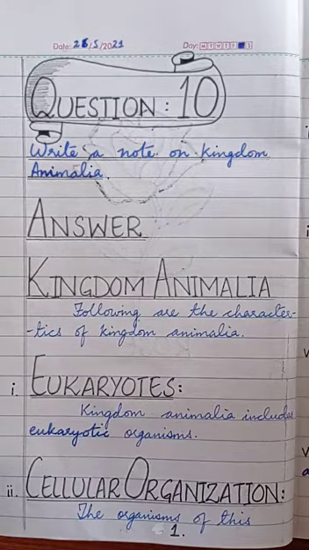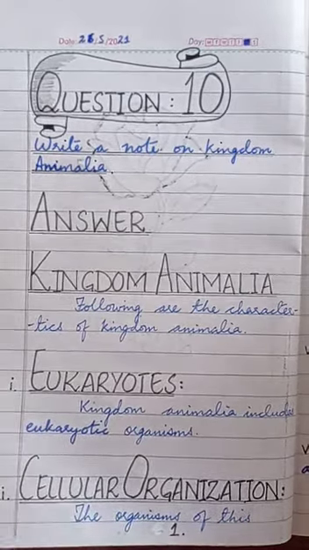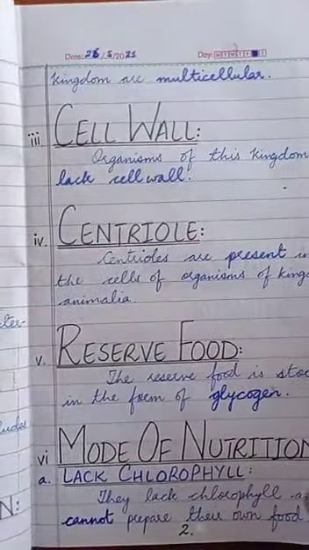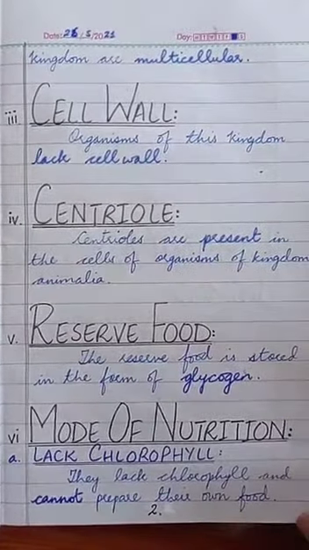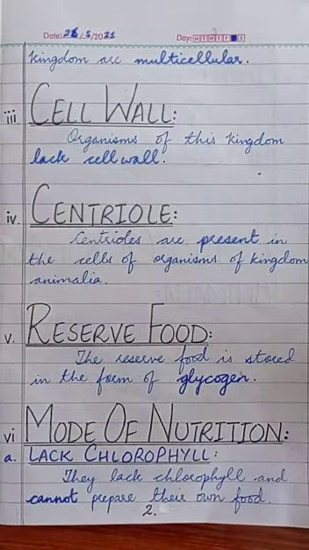Now, the second characteristic of kingdom Animalia is their cellular organization, that is, what kind of organization their bodies have. The organisms of this kingdom are multicellular, means that their bodies are not made by only one cell but are composed of more than two cells. Many cells. That is why their organization is multicellular.